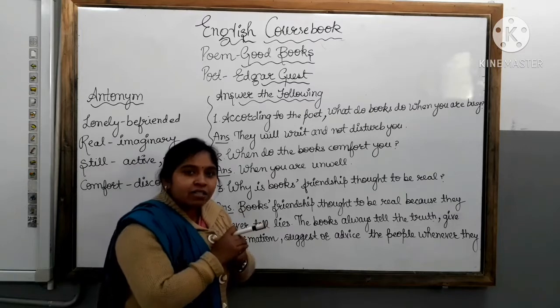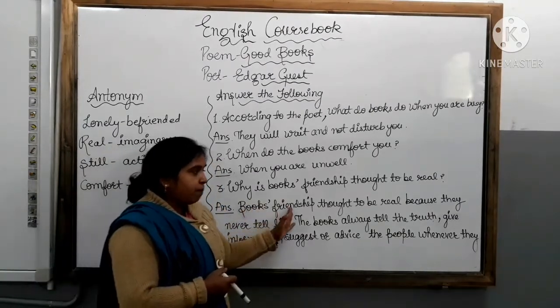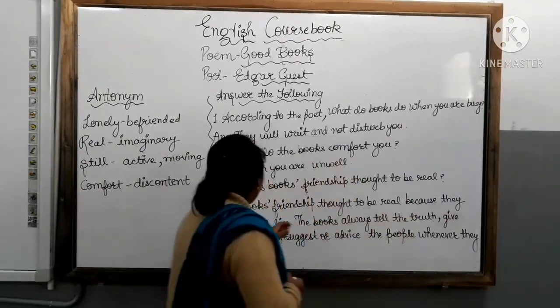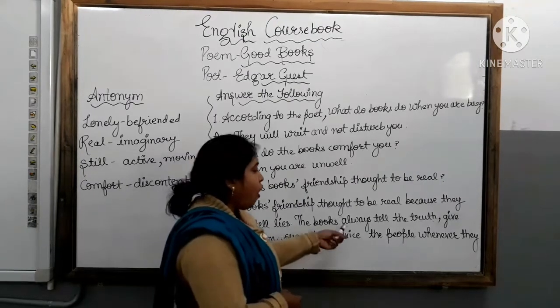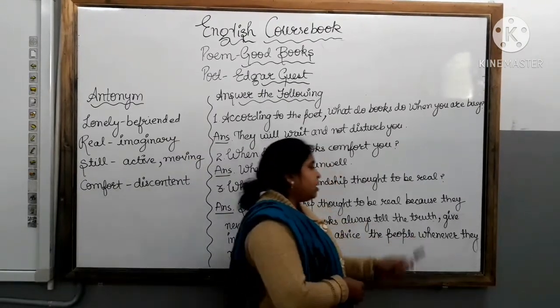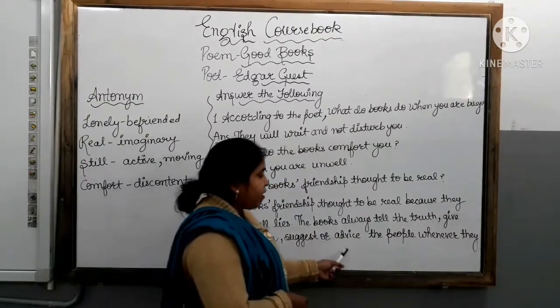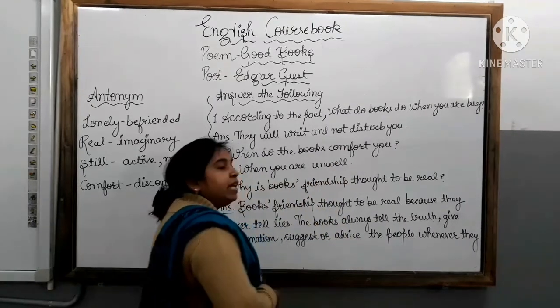That's why they are our best friends. So the answer is books' friendship is thought to be real because they never tell lies. The books always tell the truth, give information, suggest or advise the people whenever they need.